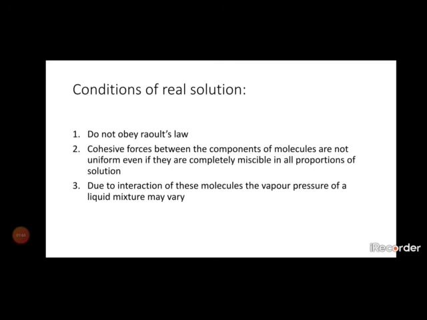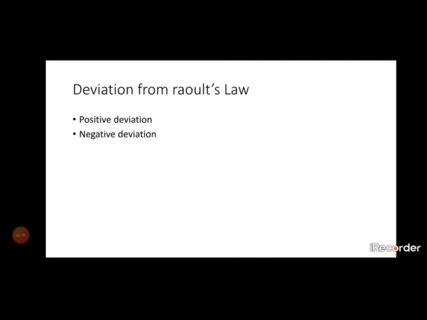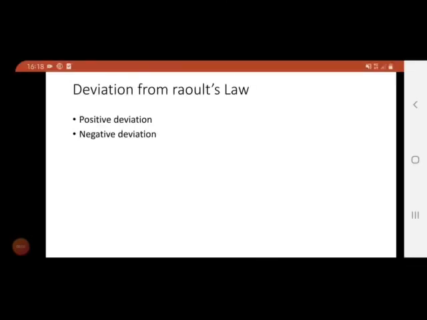Due to such kinds of interaction, the vapor pressure of a liquid may be higher or lower. For example, non-ideal solutions include carbon tetrachloride and acetone, chloroform and cyclohexane, benzene and ethanol. Deviation from Raoult's law: in a non-ideal solution, there may be a positive deviation or a negative deviation from Raoult's law. In positive deviation, the solution does not obey Raoult's law.